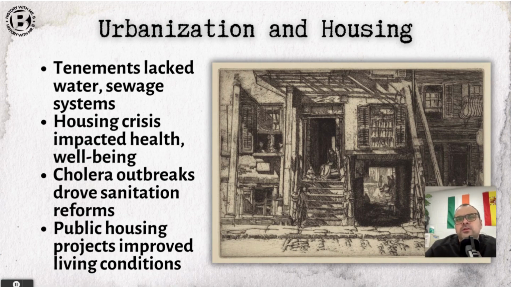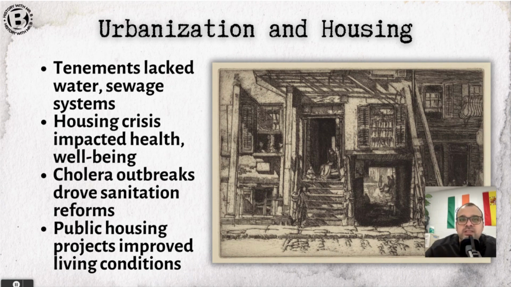In fact, one of the more significant health crises of the 19th century is an outbreak of cholera, a disease that travels through water and causes severe diarrhea and dehydration. Those cholera outbreaks would kill thousands of people in cities like London or Hamburg in Germany, which reveals the need for improved urban sanitation, like we mentioned in the last slide.